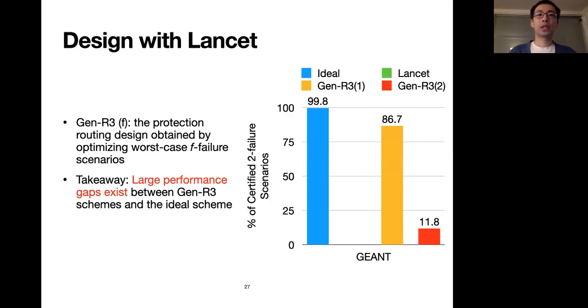The performance of protection routing schemes designed for the worst case shows next. Here, we define Gen R3 of F to be the protection routing design obtained by optimizing worst-case F failure scenarios. The yellow bar shows Gen R3 of 1, and the red bar shows Gen R3 of 2. They each handle 87% and 12% of the two failure scenarios. The takeaway is the following. There exists a large performance gap between the protection routing schemes designed for the worst case and the ideal scheme.